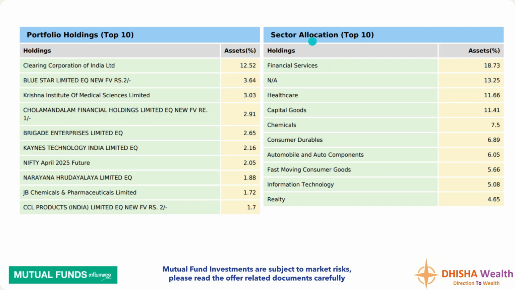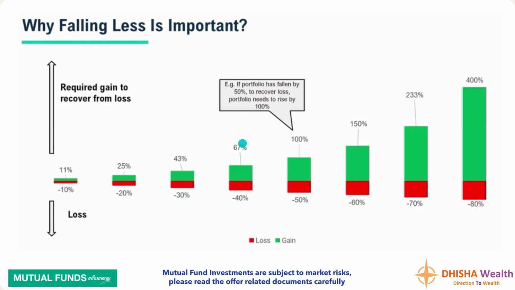Let's look into the sector allocation top 10. Financial services, they are holding around 18.73%, healthcare 11.66%, capital goods 11.41%, then chemicals, consumer durables, automobile and auto components, FMCG, IT, realty.